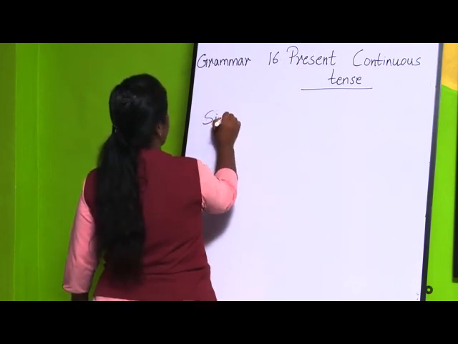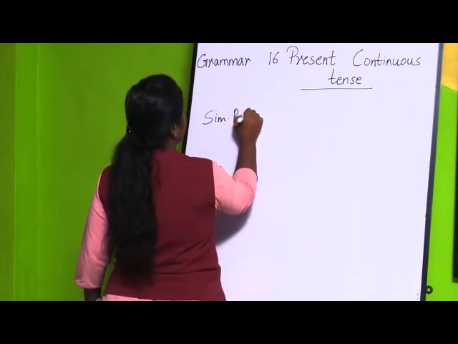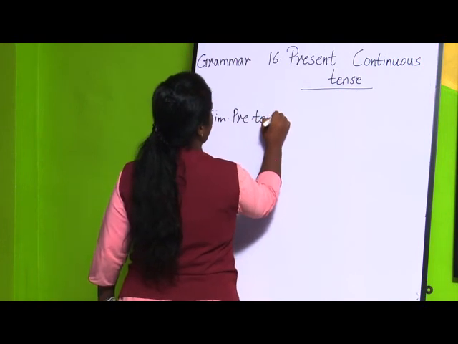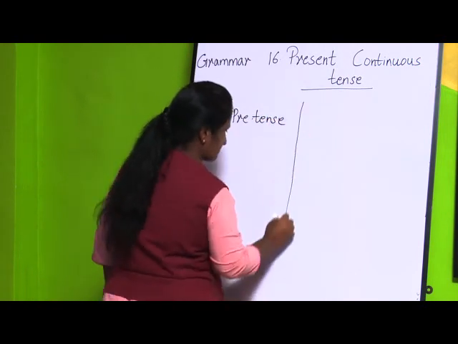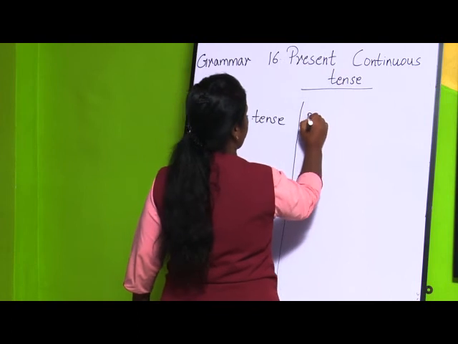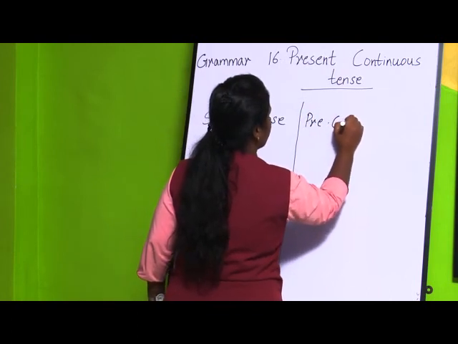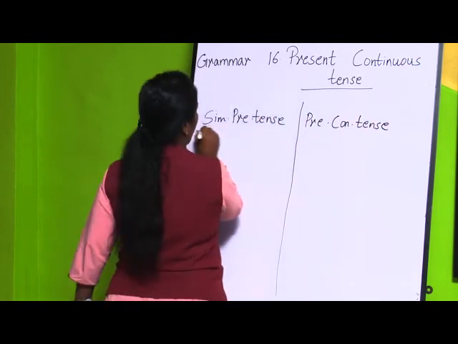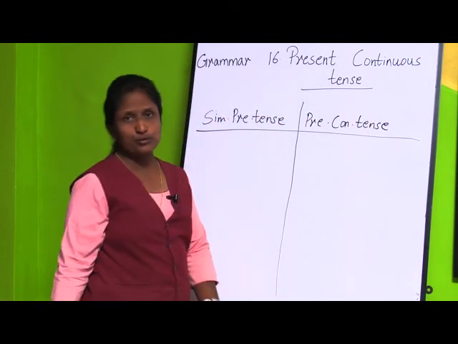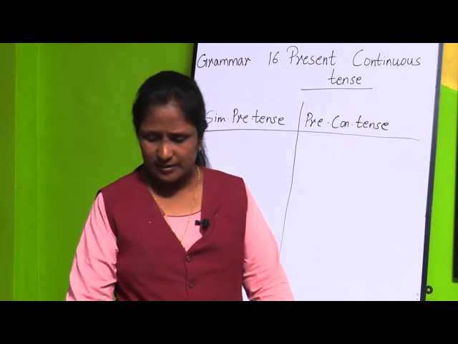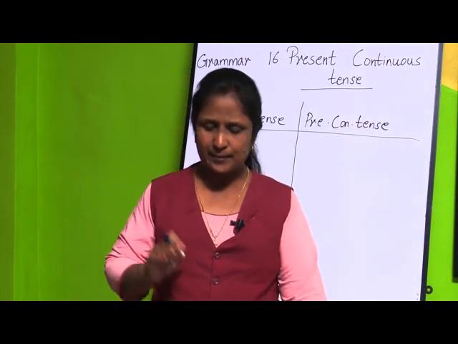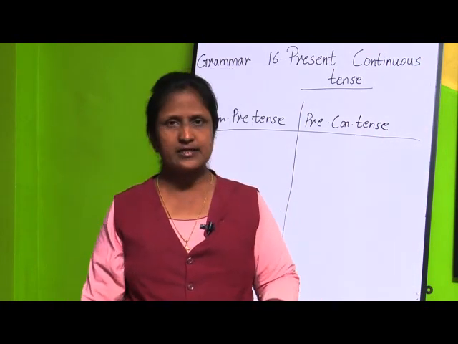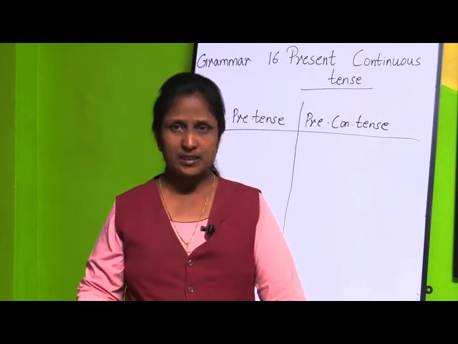This is simple present tense and next is present continuous tense. I have written it in short. How are we going to differentiate these two tenses now? See, in the first sentence, I play in the park, and in the second sentence, I am playing in the park.